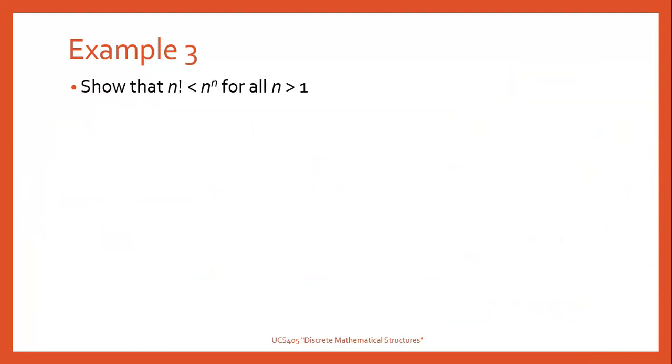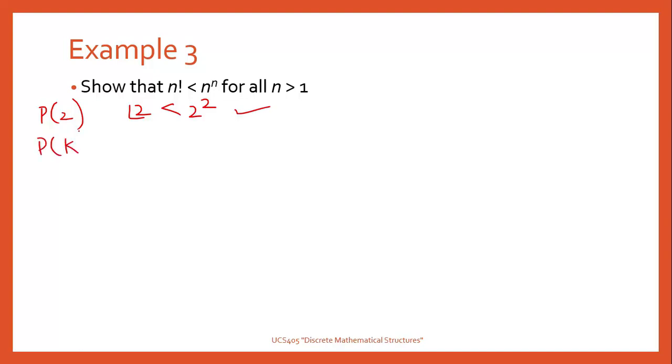Last example, here we have to show that factorial n is less than n raised to power n for all n greater than 1. So our base case will be n equal to 2. So we will check for n equal to 2, that is factorial 2 less than 2 raised to power 2, which is true because factorial 2 is 2, 2 raised to power 2 is 4.